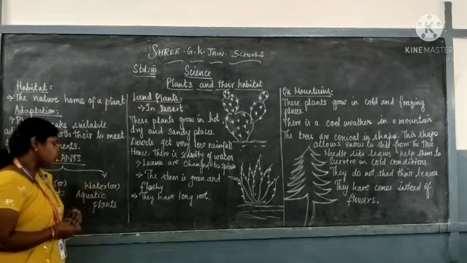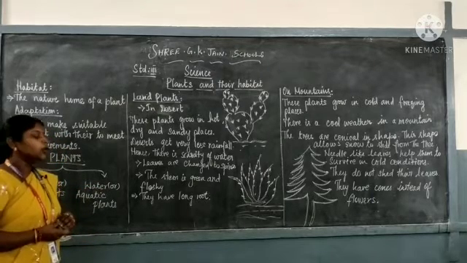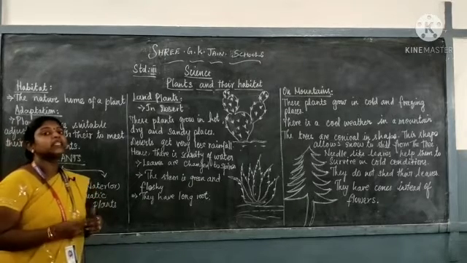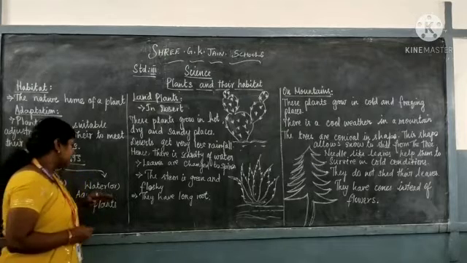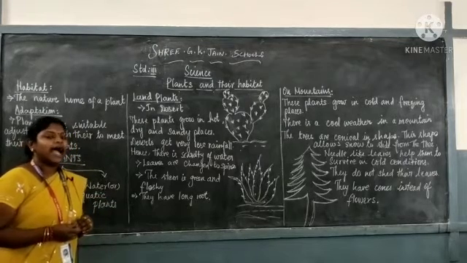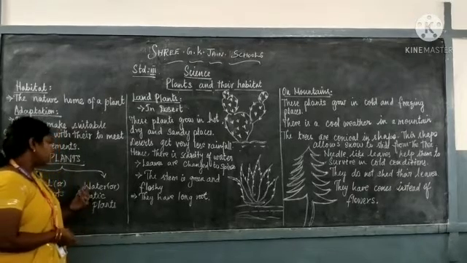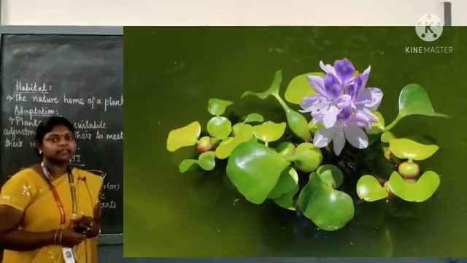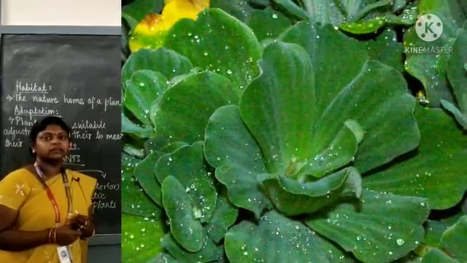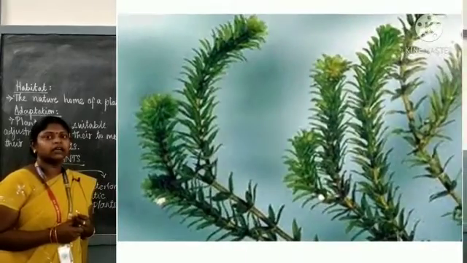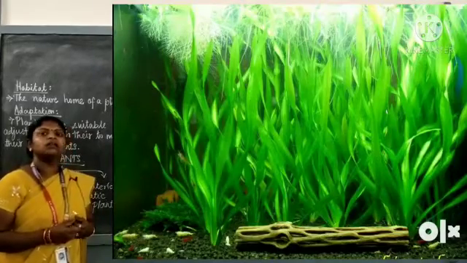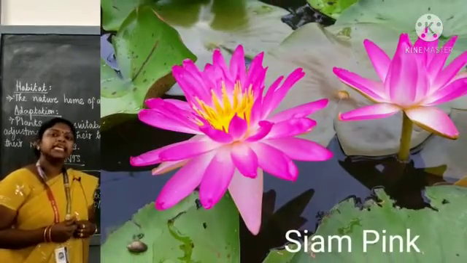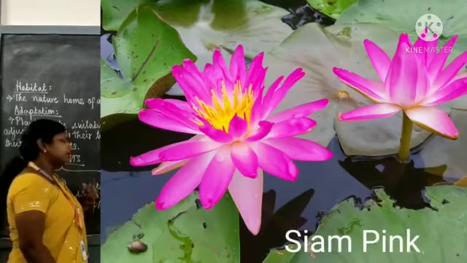Now let us see about water or aquatic plants. You know that aquatic means water. So the plants which can grow inside the water are called water or aquatic plants. Examples for the water or aquatic plants are water hyacinth, Pistia, Hydrilla, Vallisneria, Lotus and Lily. These are some examples of water plants.